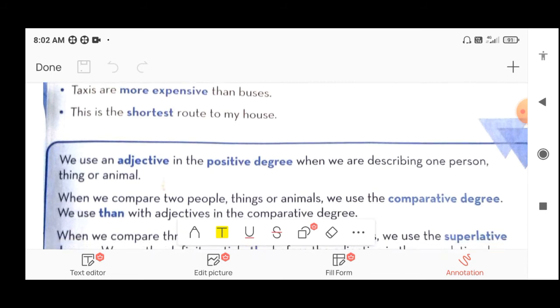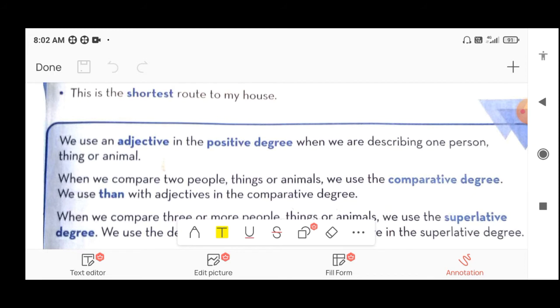When we compare two people, things or animals, we use the comparative degree. We use than with adjectives in the comparative degree. Students, you have also learned in your 5th standard that there are mainly 3 types of degree: positive degree, comparative degree and superlative degree. So in the comparative degree, the most important word is than. Than is used in a comparative degree where the comparison of 2 or more persons is given.